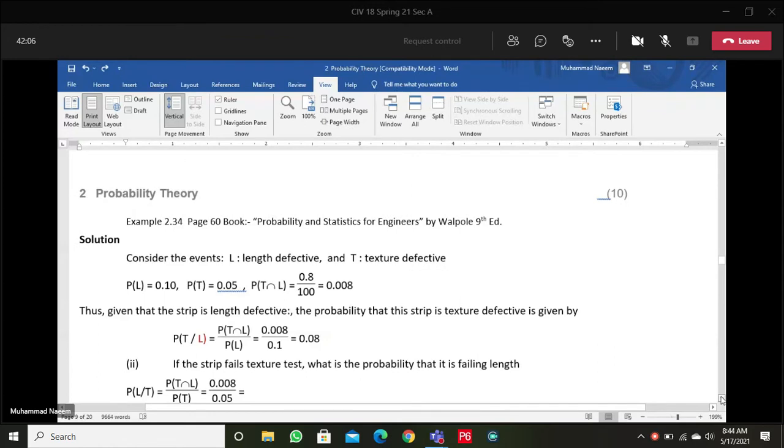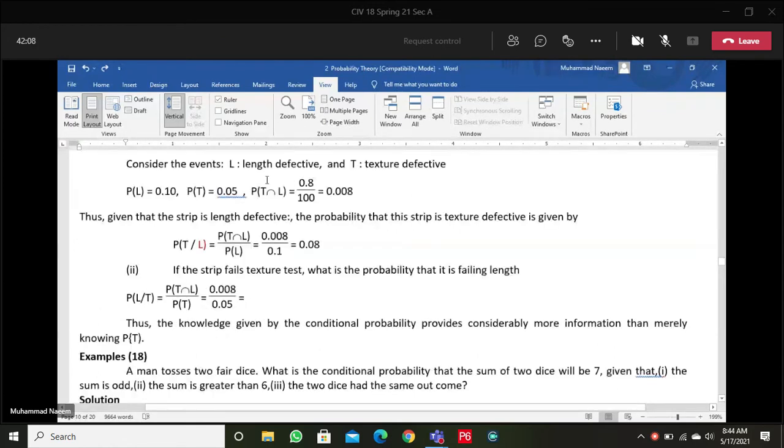Which information is available? We define our event L as the length defective, T texture defective. The probability of length defective is 0.1. Probability of texture failure is 0.05.